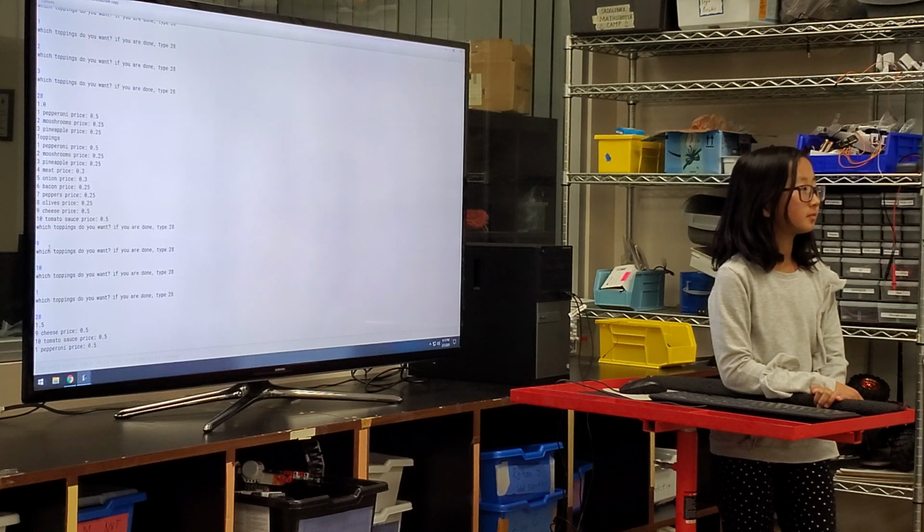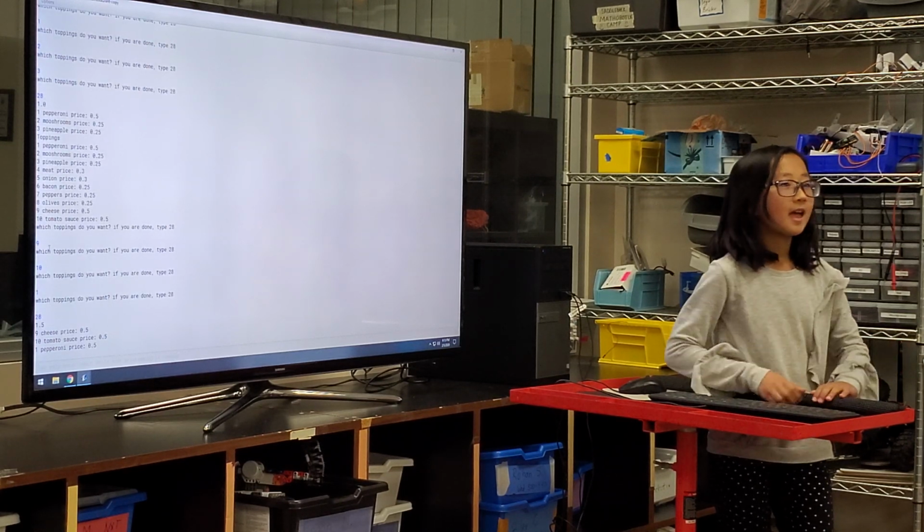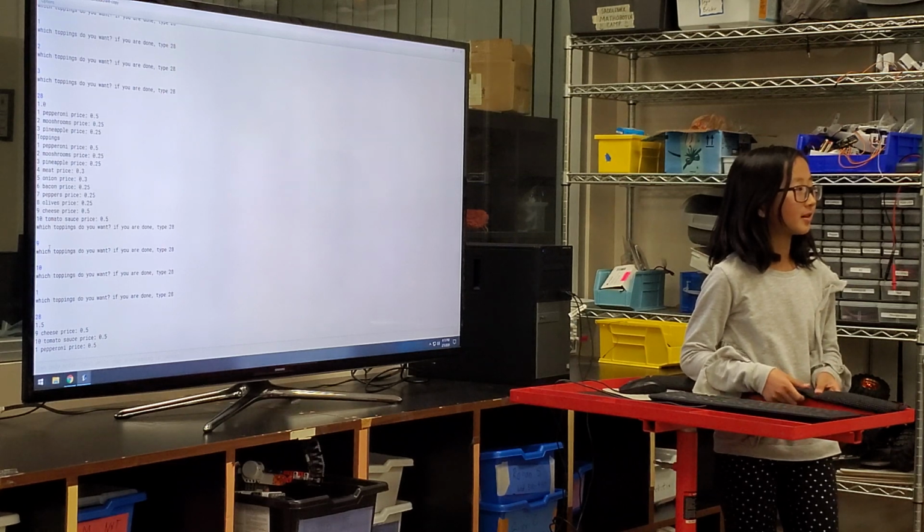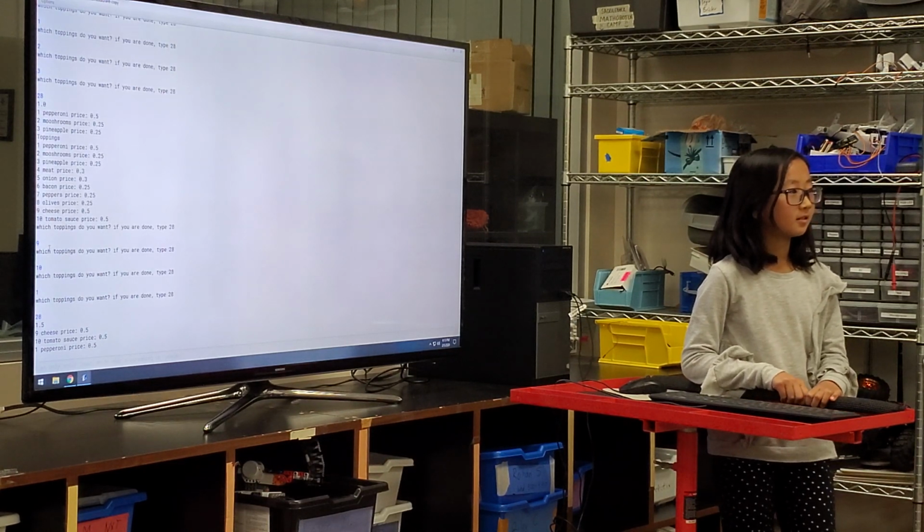Any questions? In your program slide, what does the F next to the number mean? It means it's like a decimal number.